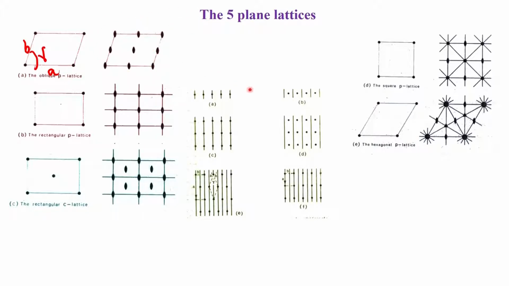Now, what happens in case we have a line of symmetry? Because we do not now have to have an axis of symmetry, we have a plane of symmetry, and that plane of symmetry will not define a plane lattice. So whatever we consider as a plane now can be considered as a line lattice.